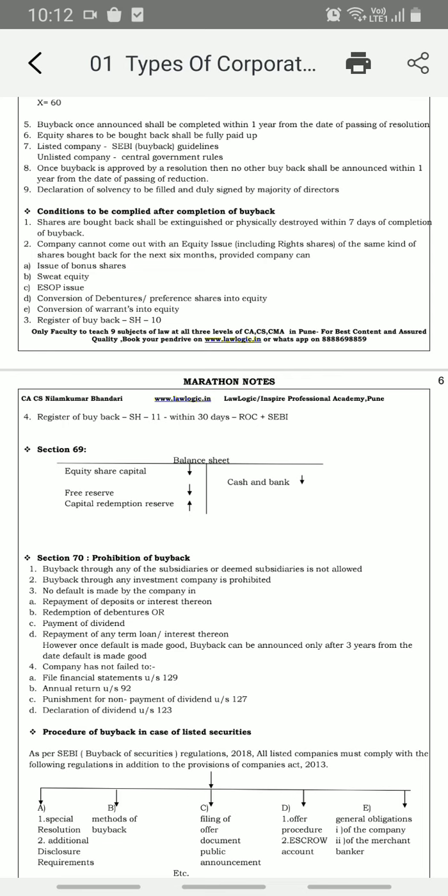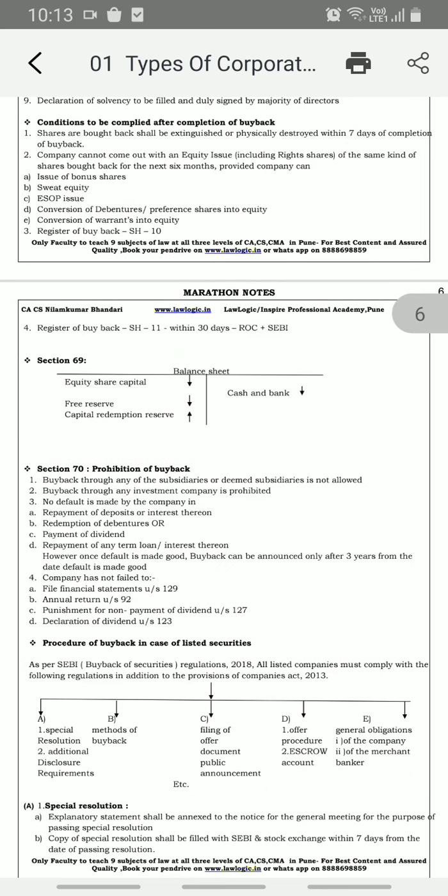Company cannot come out with an equity issue, including right issue, of the same kind of security for the next 6 months, provided the company can issue a bonus issue. If it is the same kind of issue, it could be a bonus issue, a sweat equity, an ESOP issue, a conversion of debenture or preference share into equity, means a conversion of any kind, and also the conversion of warrant into equity.